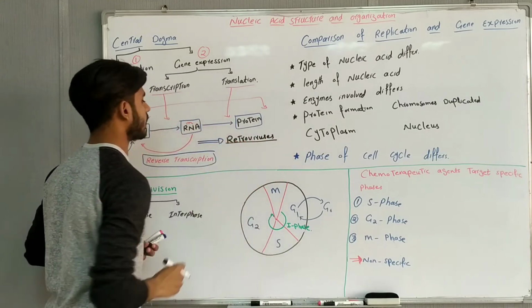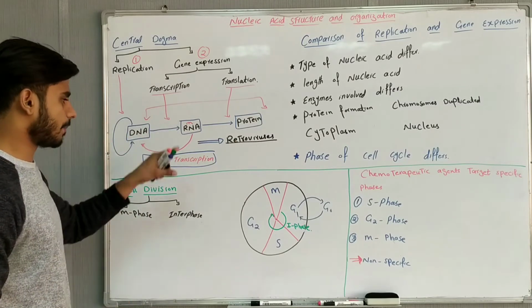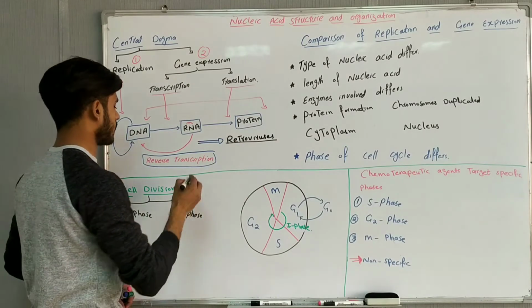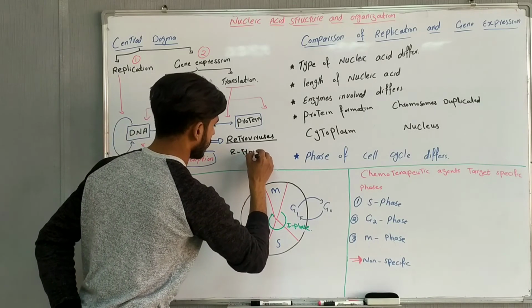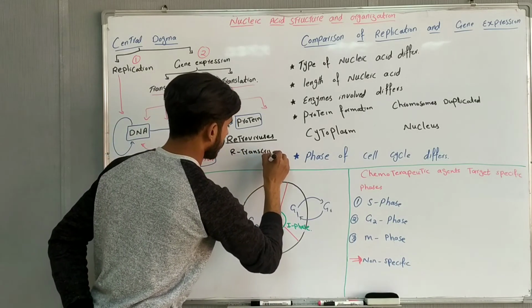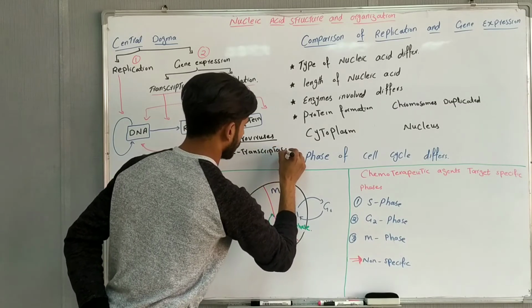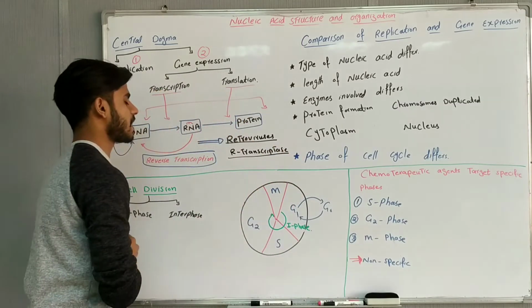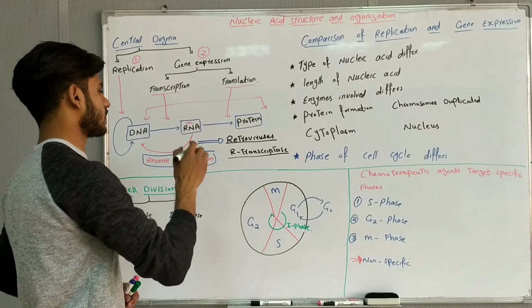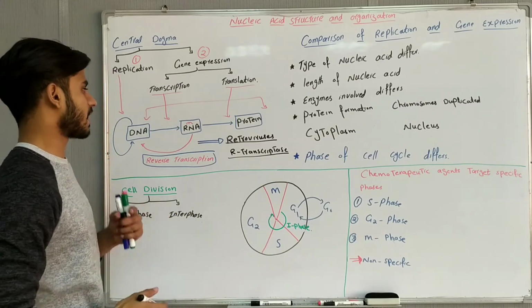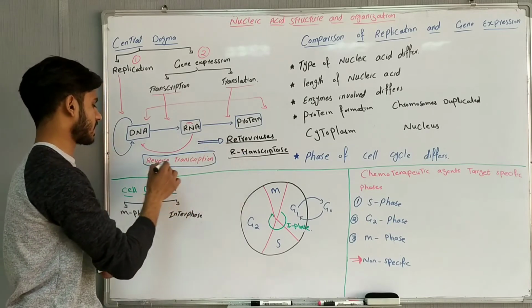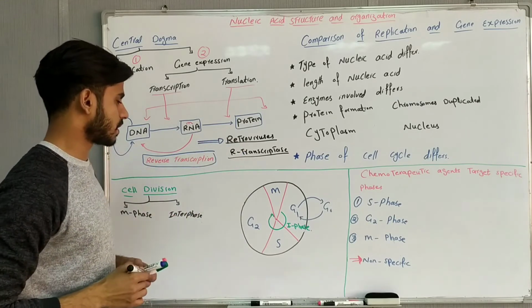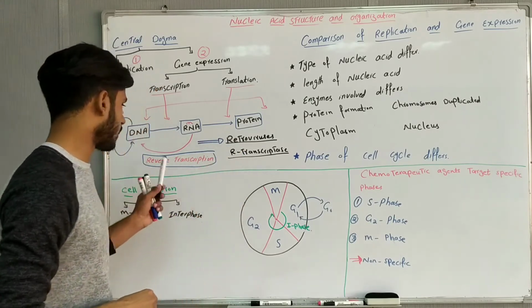Retroviruses have the ability to produce DNA using RNA with the help of an enzyme named reverse transcriptase. This reverse transcriptase catalyzes the production of DNA from RNA, a reaction named reverse transcription.